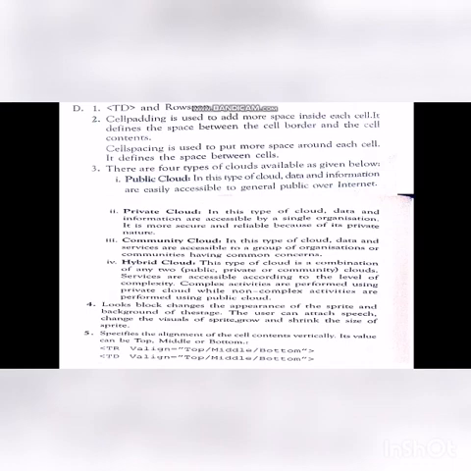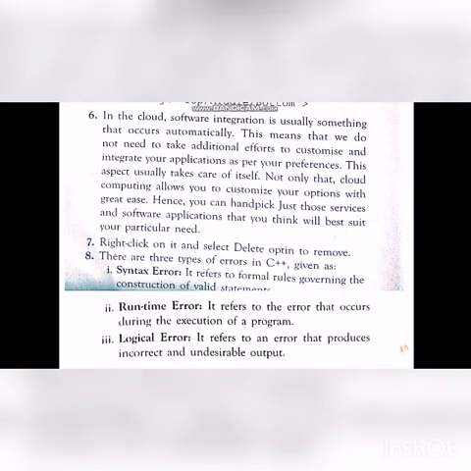Fifth question, describe the valign attribute of TR and TD tags. Answer, it specifies the alignment of the cell contents vertically. Its value can be top, middle or bottom. And for TR, valign equals top, middle or bottom. Next, TD, valign equals top, slash, middle or bottom. This is the way you have to give.